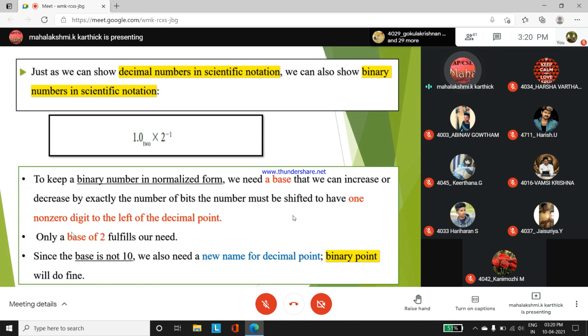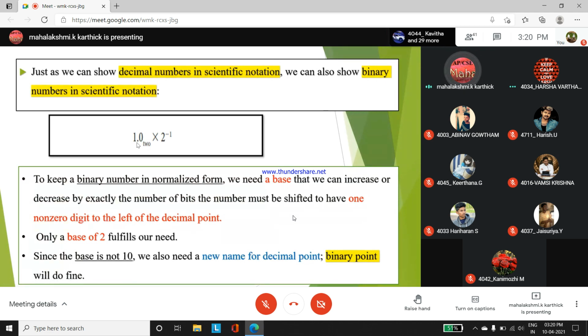அதனால தான் இந்த full study நம்ம படிச்சிட்டு இருக்கோம். So just as we show a decimal number in scientific notation, similarly we have to represent a binary number in scientific notation. So அது எப்படி? ரொம்ப simple. As I have already told, this is said to be a normalized scientific notation. So you have to start with no leading zero. We have to start with what?